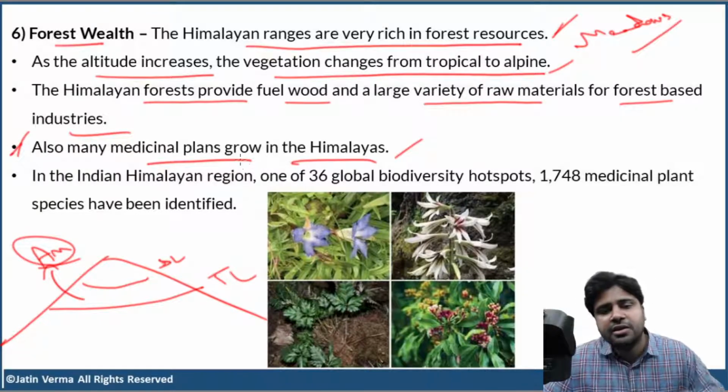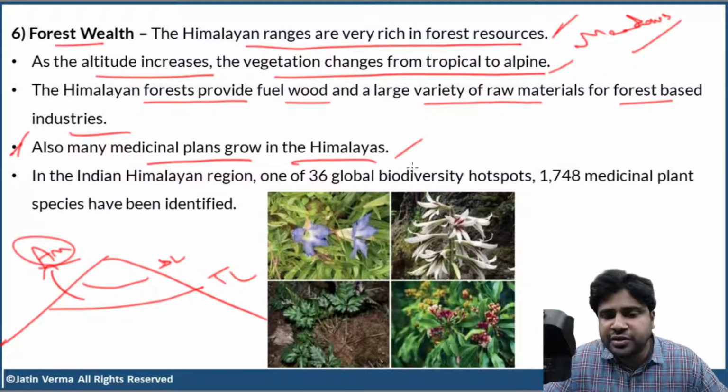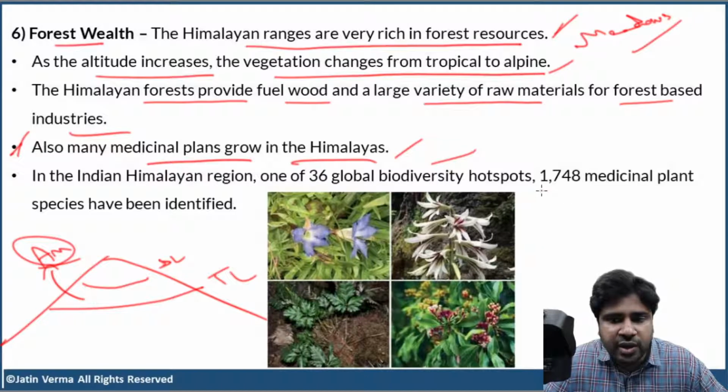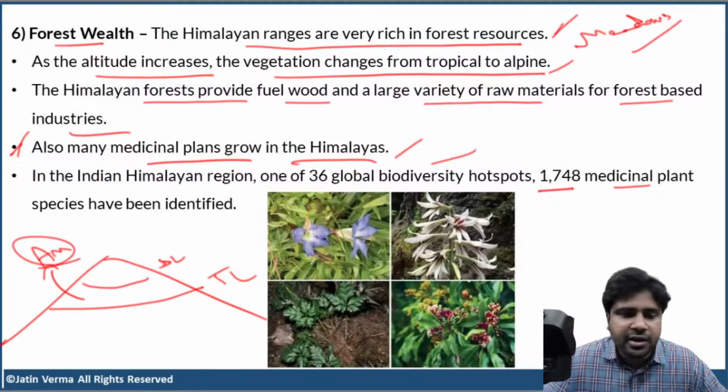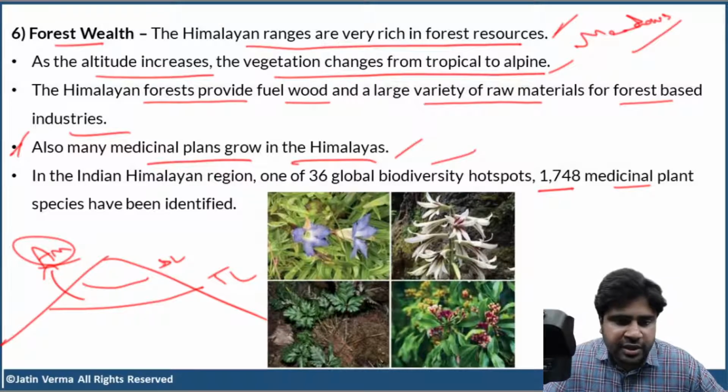Okay. Now, Himalayan region is one of the 36 global biodiversity hotspots. In the Himalayan hotspot, there are 1,748 medicinal plant species. Just look at the richness of Himalayas. 1,748 medicinal plant species. Such a beautiful area, right? Such a wonderful area, right? Now, don't you think that we should all be concerned about the habitat destruction that is happening in Himalayas?